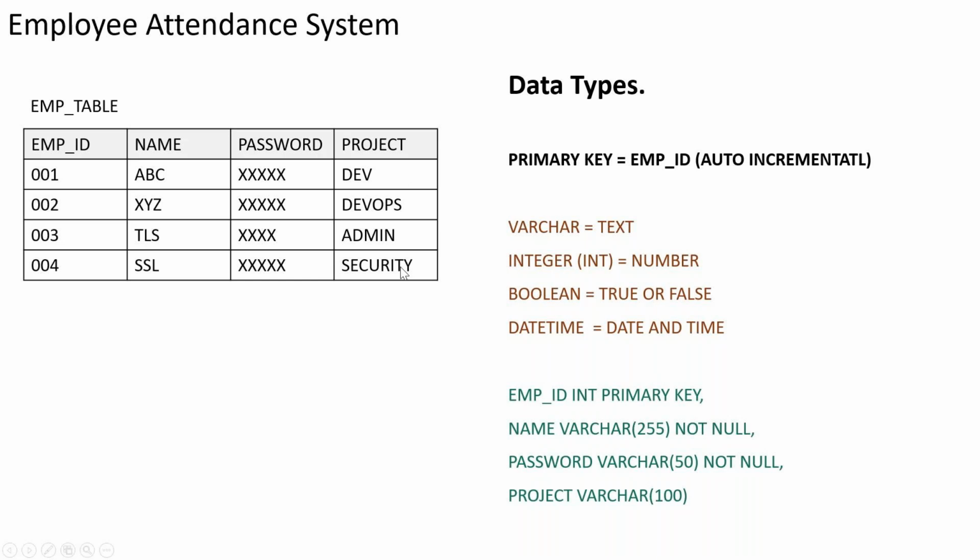So how can you define that? Here, if you see, varchar equals text. Varchar is a data type which is supported by the database, and this is what we have to follow.